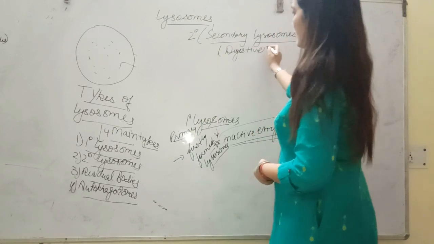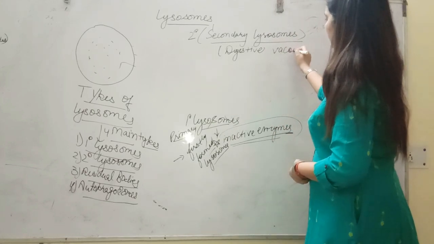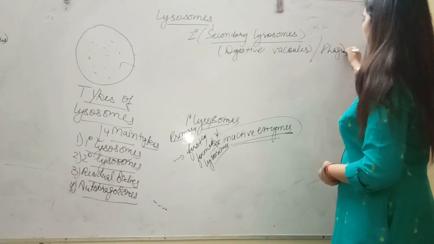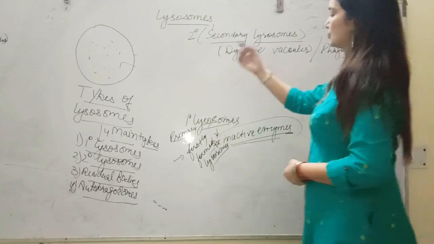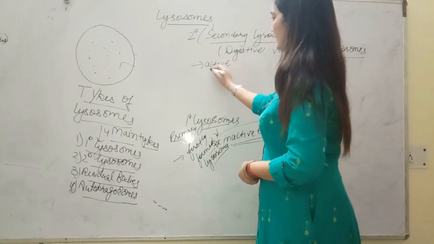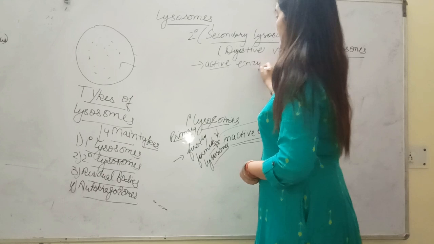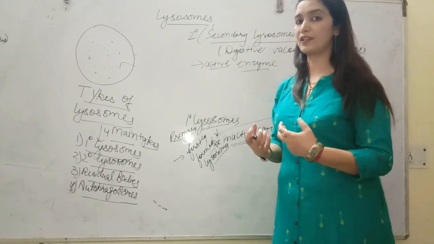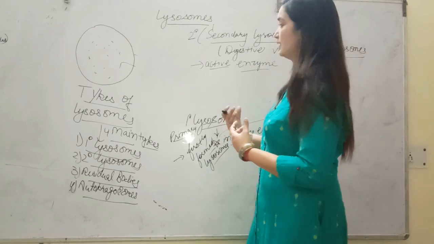Alright students, as they help in digestion, they are also called digestive vacuoles, and they are also called phagosomes. They have active enzymes. The enzymes present inside them will be active, students, meaning they can digest carbohydrates, lipids, proteins, and so on.